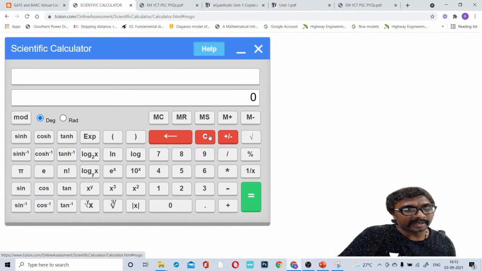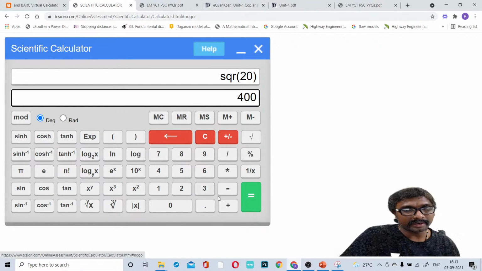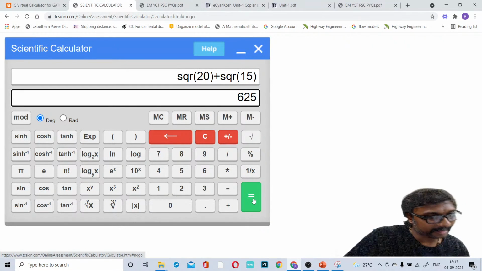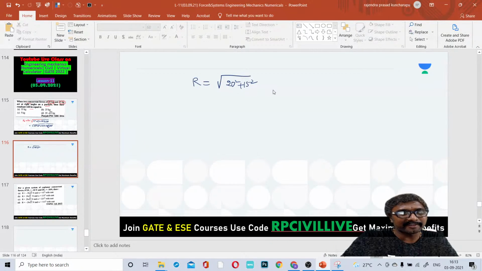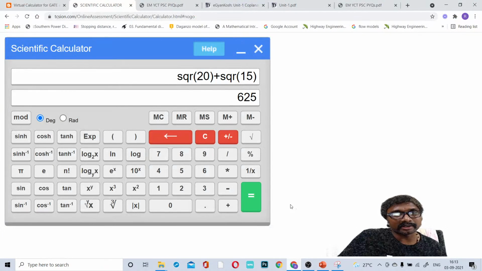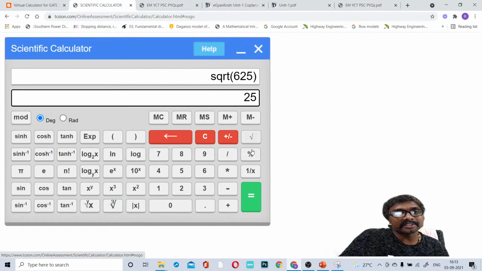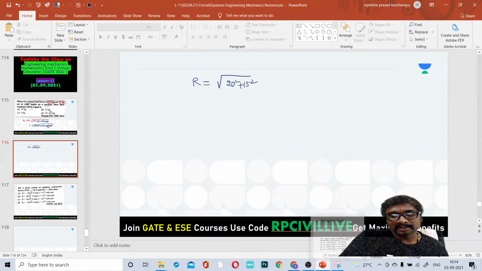Directly I will move on to the virtual calculator. 20 square plus 15 square, then under root of this summation, you will be getting 25. So which option is correct now?